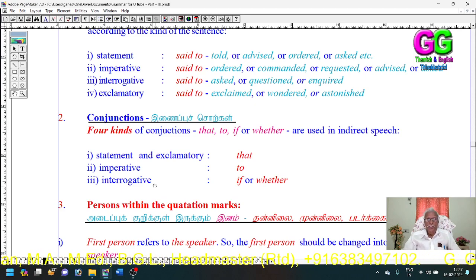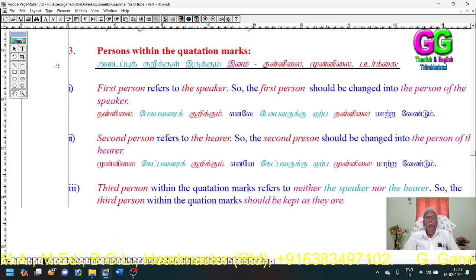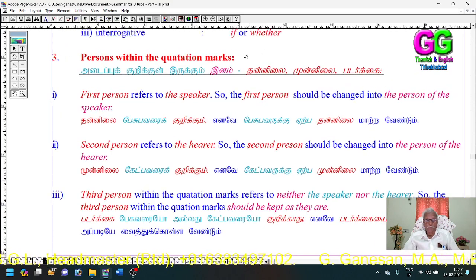For interrogative, the conjunction is if or whether. This is rule two.